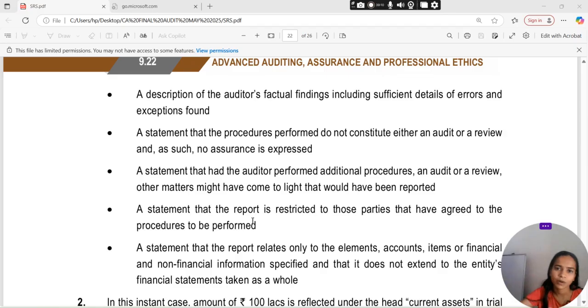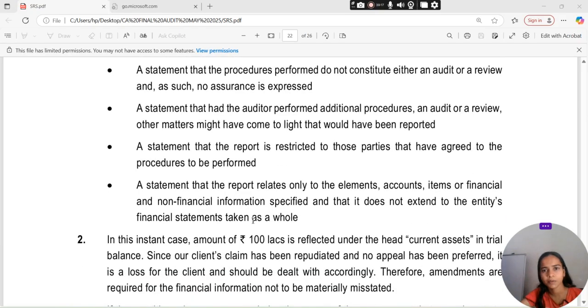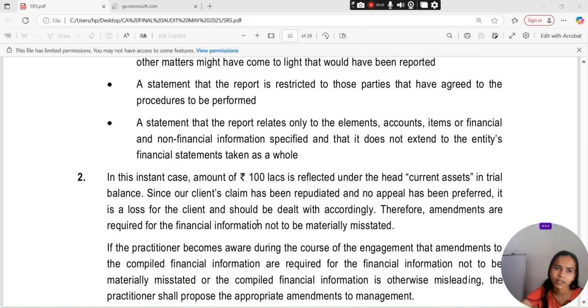A statement that the procedures performed do not constitute either an audit or a review and as such no assurance is expressed. A statement that had the auditor performed additional procedures, an audit or review, other matters might have come to light that would have been reported. A statement that the report is restricted to those parties that have agreed to the procedures to be performed. A statement that the report relates only to the elements, accounts and items of financial and non-financial information specified, and it does not extend to the entity's financial statements taken as a whole.